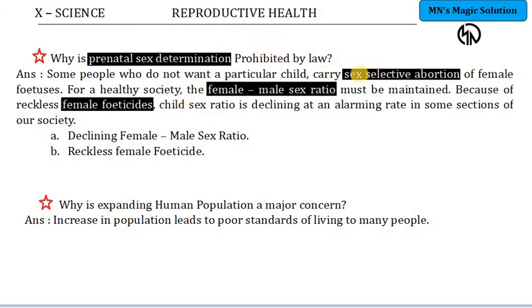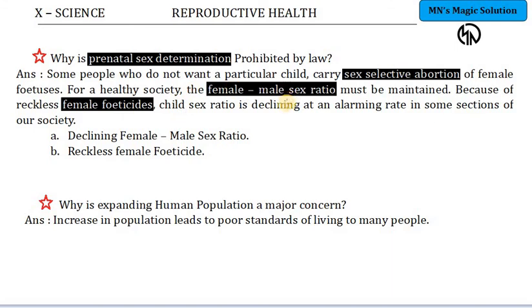You might ask, ma'am, in sex selective abortion, male children could also be aborted. Probably that might have been carried out in some other countries. In our country, we have seen this already happening. If it is a female child, they used to abort immediately. They want a male heir in the family. Right? So this child sex ratio is declining at an alarming rate in some sections of our society because of such acts as female feticides.